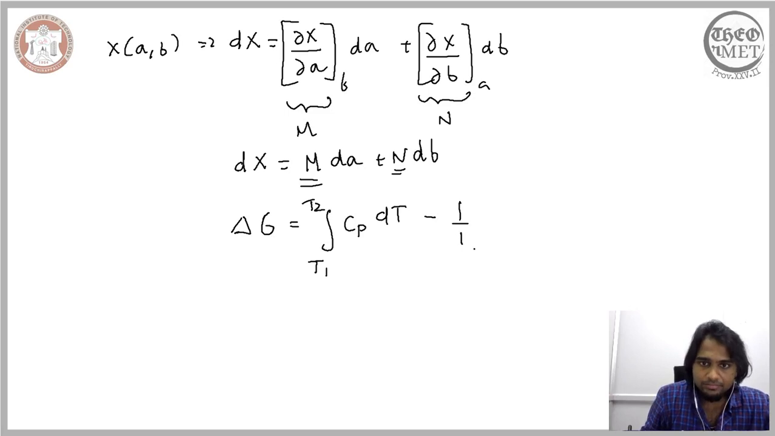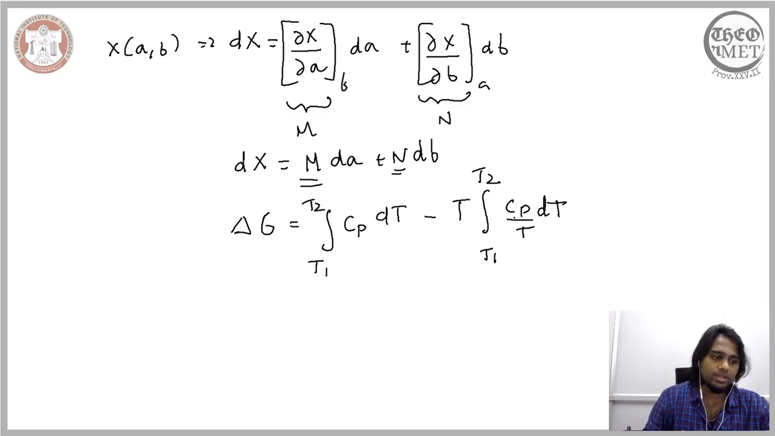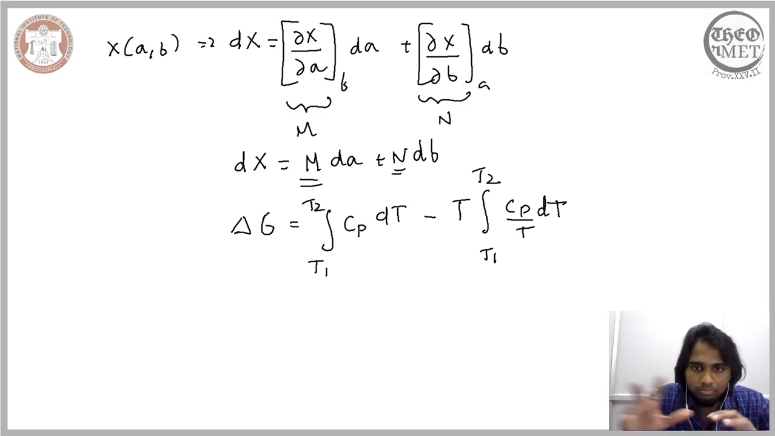rather the same change in the temperature. So this way we were able to relate the change in the thermodynamic function to a material constant. This material constant here is the heat capacity at constant pressure.